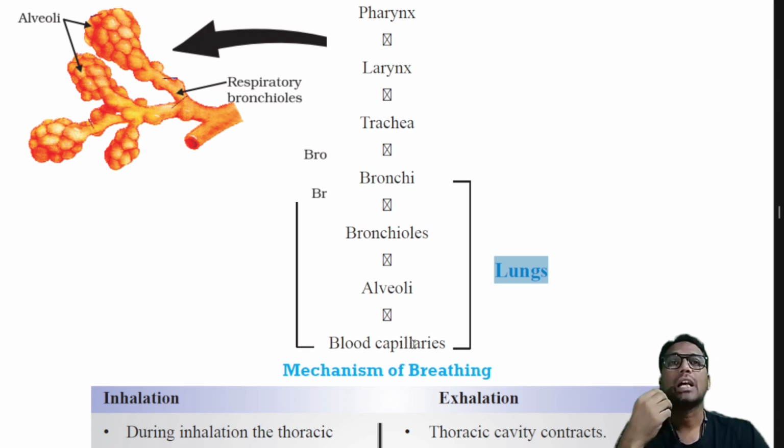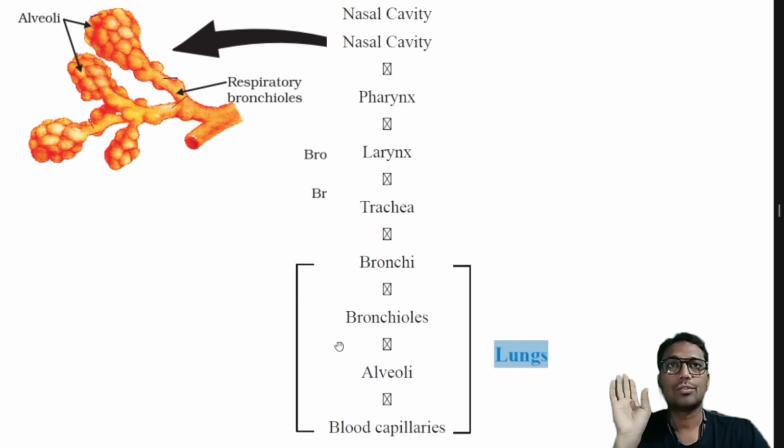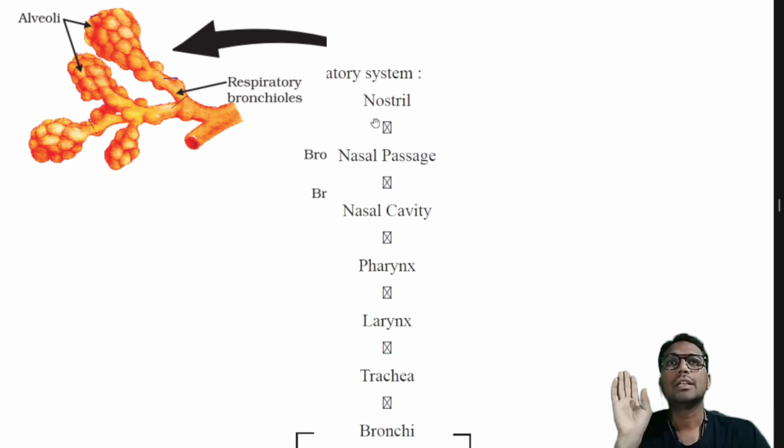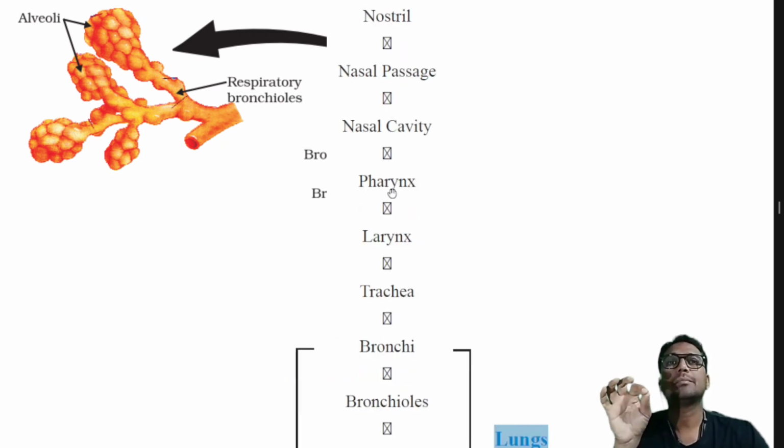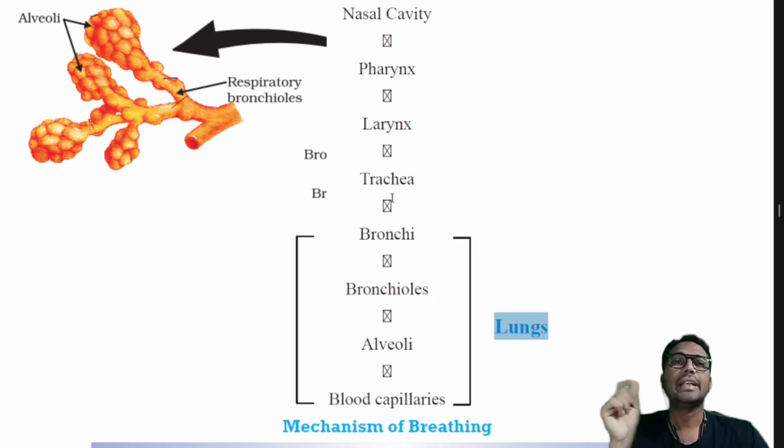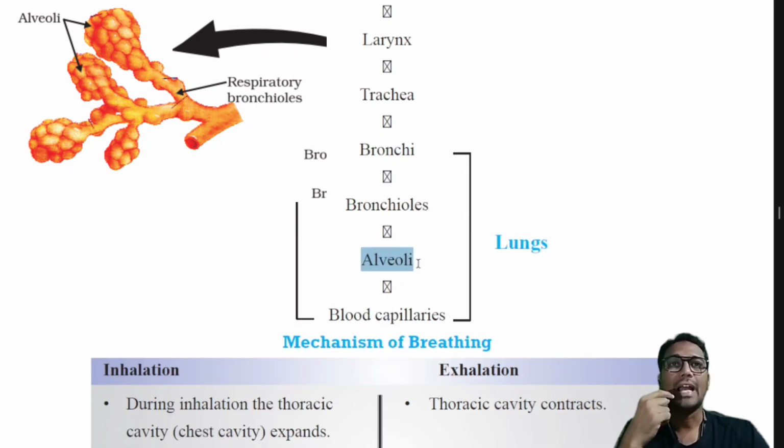That too, carbon dioxide is released into the alveoli, whereas oxygen is transported to the blood that is present in the blood capillaries. This is purely taking place with the help of pressure. Okay, so the gaseous pressure. So this is the path of the air that is passing through the respiratory tract, which starts from the nostrils and ends up till the alveoli.